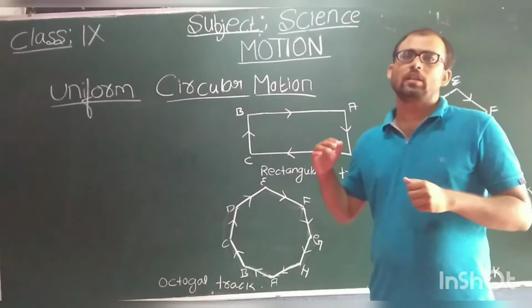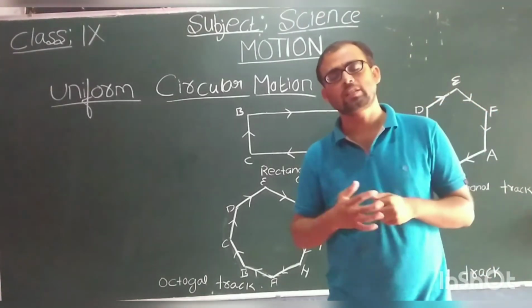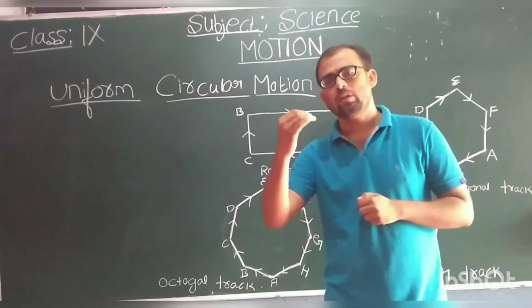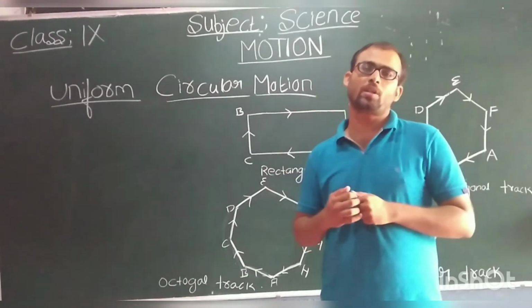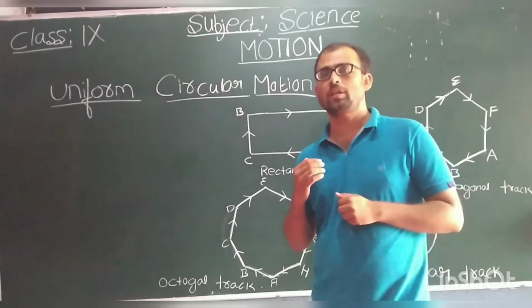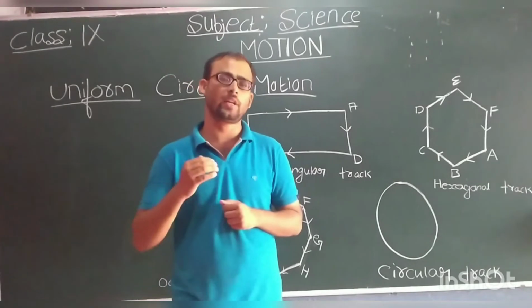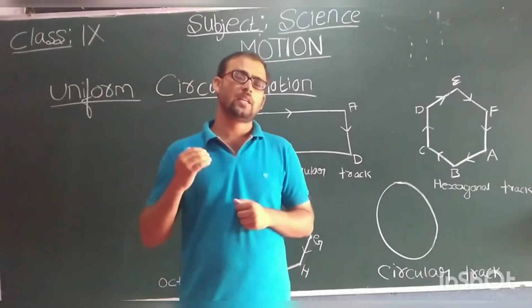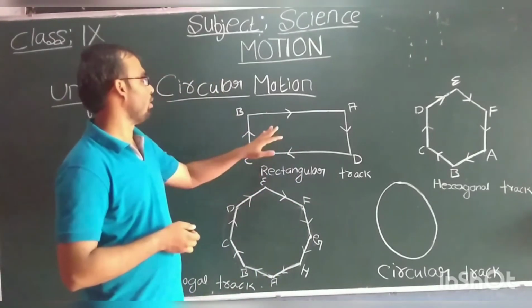So here there are some examples where we will come to know that the velocity of the object will change due to its direction but not for the magnitude of velocity. So in this case the magnitude of velocity remains constant. Look at here students.